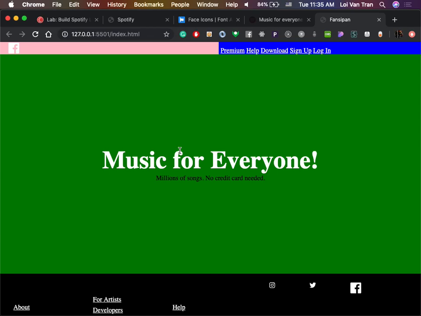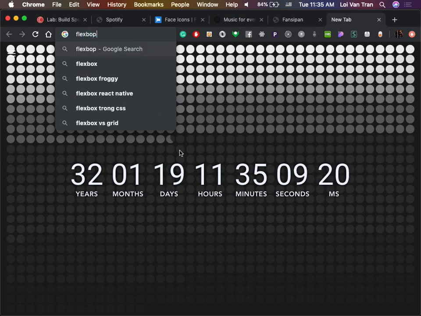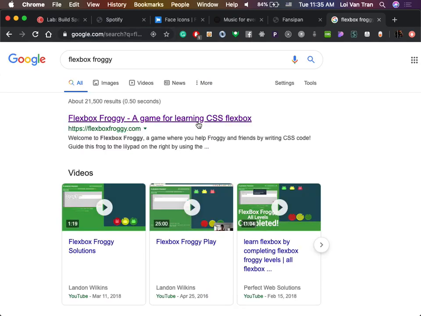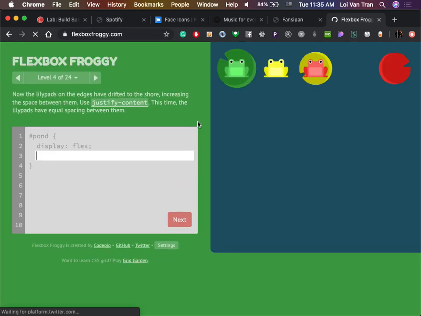Okay, one more thing, my bad. Flexbox. For those of you who don't feel comfortable with Flexbox, I know how programming is. I've been there. I know how you feel. There's a tool on the internet called Flexbox Froggy, okay? Basically, this tool is a little game that you play, which is going to teach you how to use Flexbox. I guarantee you, if you learn how to use this, you won't regret it, okay?